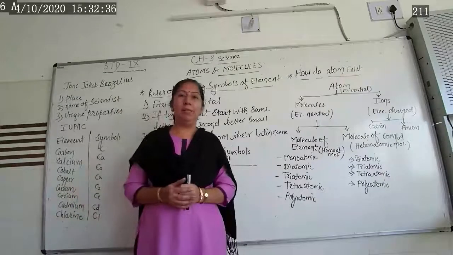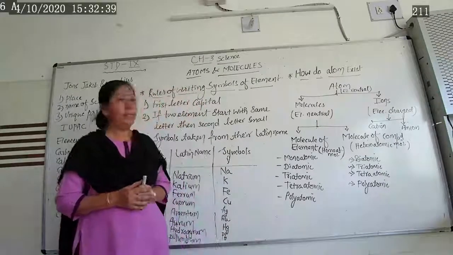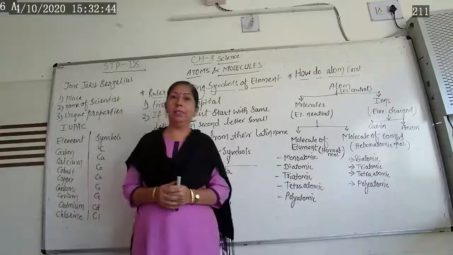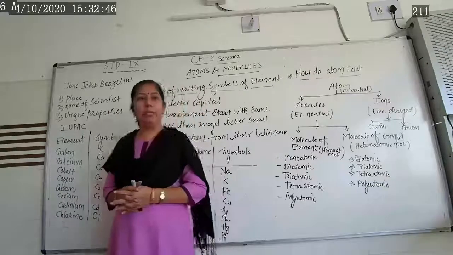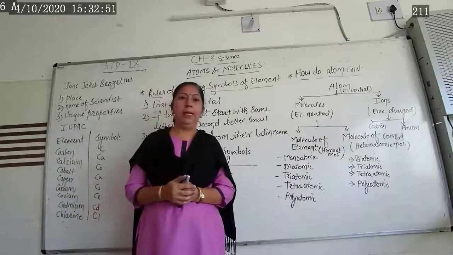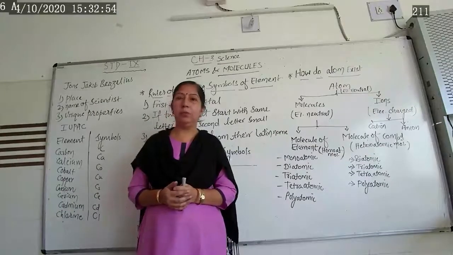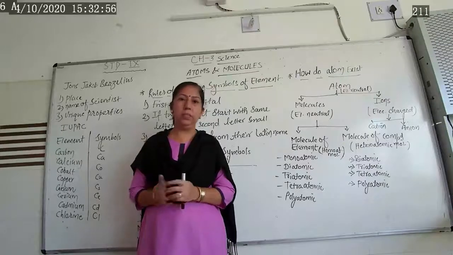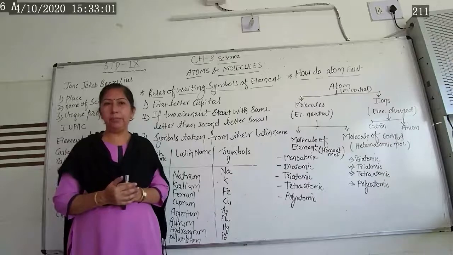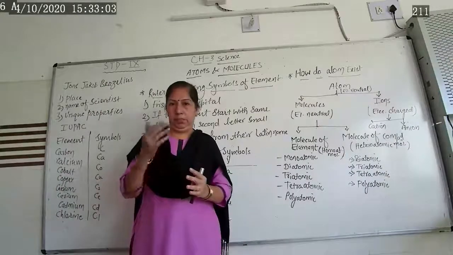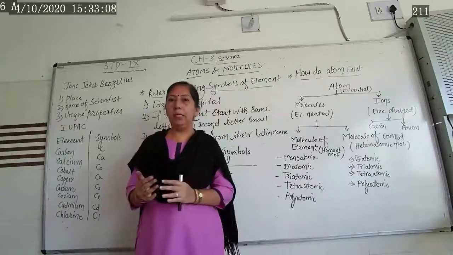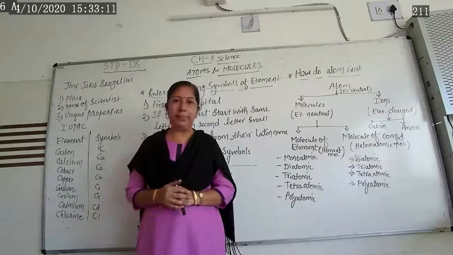Once again, today, welcome to your chapter number 3, that is atoms and molecules. As we have started this chapter, we have completed the law of conservation of mass, the law of constant proportion, and in the second part we completed John Dalton's atomic theory. That means the 7 postulates given by him. We also saw some drawbacks, which type of symbol of element he gave and what the drawbacks in that symbol were.